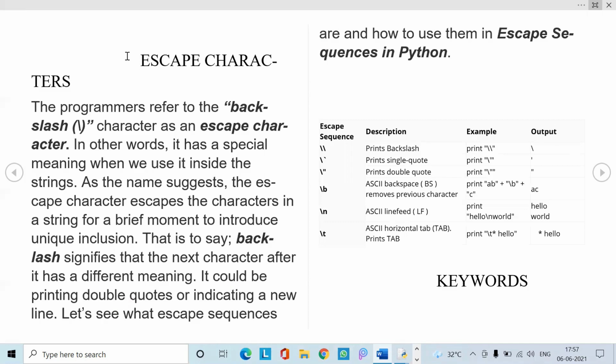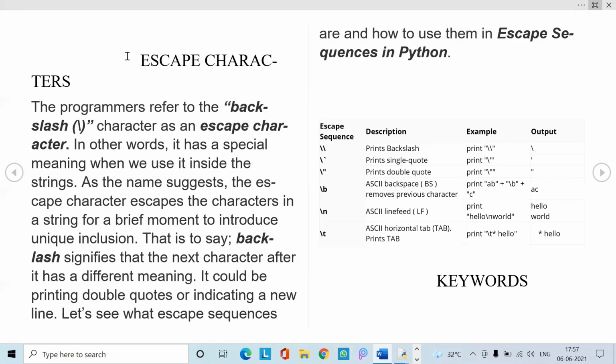This itself represents that whatever character you write after the backslash, the Python interpreter treats it as having a special meaning and never throws it out. It executes or interprets it correctly. So these are the escape sequences, and with their descriptions, we have some examples.